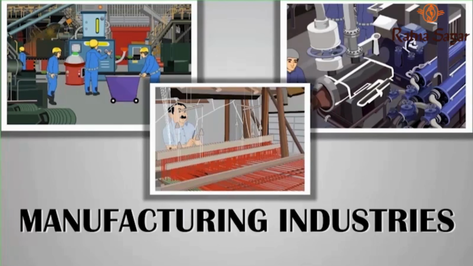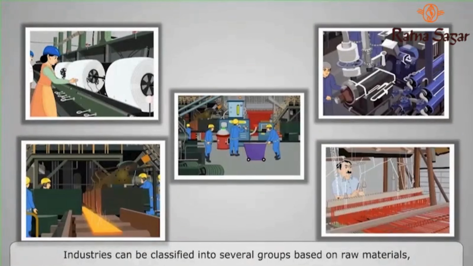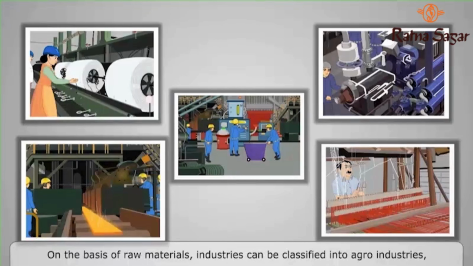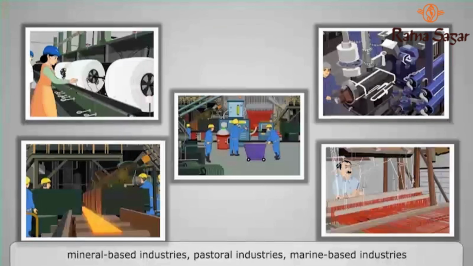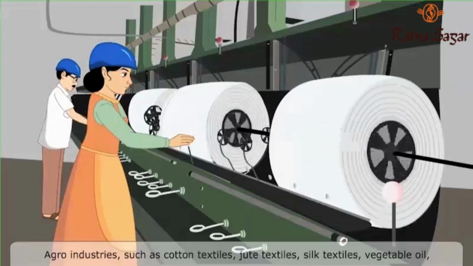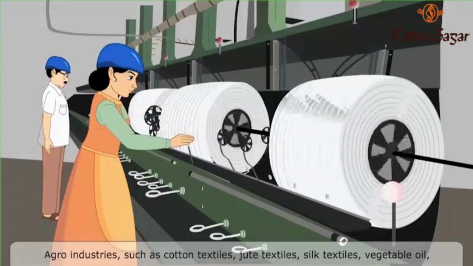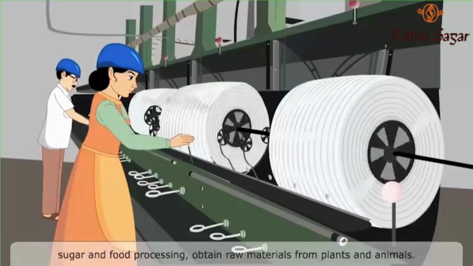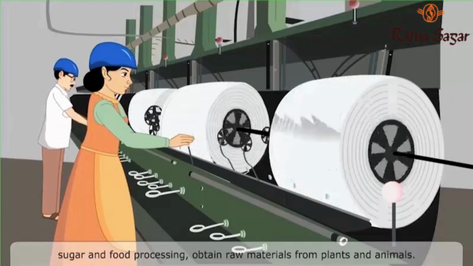Manufacturing industries. Industries can be classified into several groups based on raw materials, size, and ownership. On the basis of raw materials, industries can be classified into agro-industries, mineral-based industries, pastoral industries, marine-based industries, and forest-based industries. Agro-industries such as cotton textiles, jute textiles, silk textiles, vegetable oil, sugar, and food processing obtain raw materials from